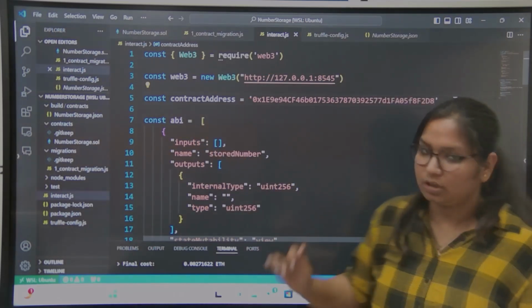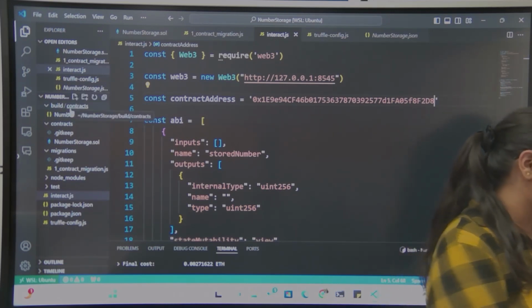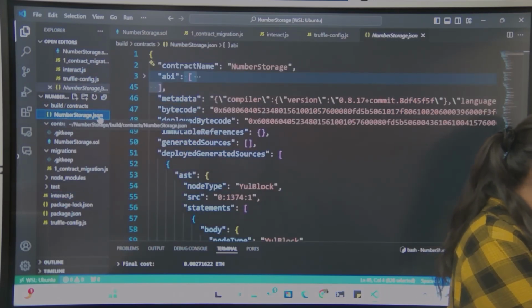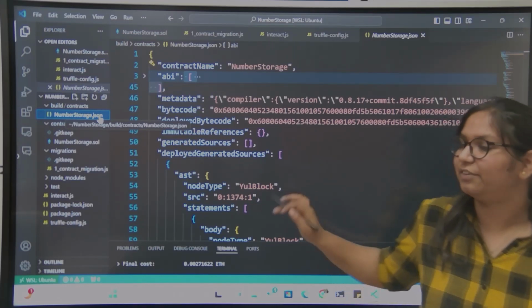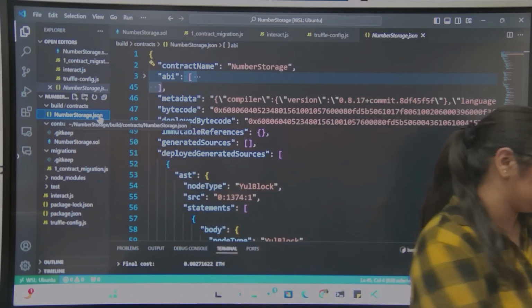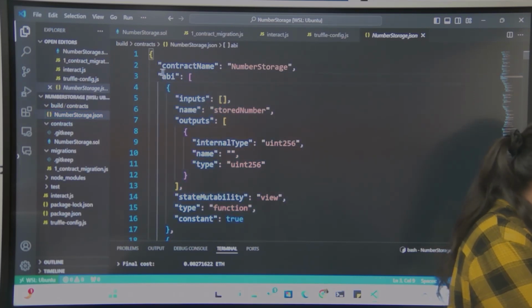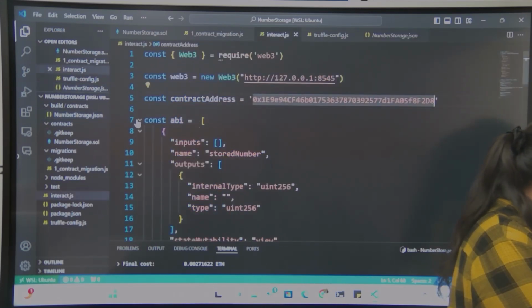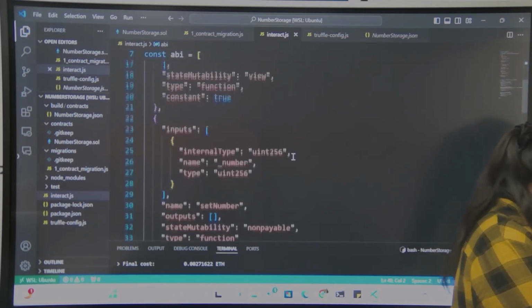ABI is what comes when you build and deploy your smart contracts. It comes here in the build folder. You'll see NumberStorage.json. It is basically your smart contract. My smart contract is NumberStorage, that's why it is giving me the name NumberStorage.json. In this file there is a key, ABI. So we need to copy this ABI and paste it in our interact.js. Why we need it, we'll understand in the later code.